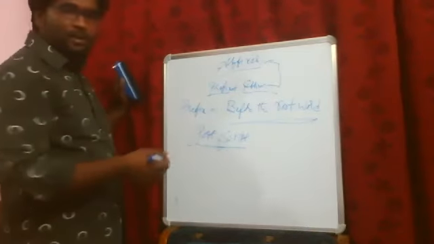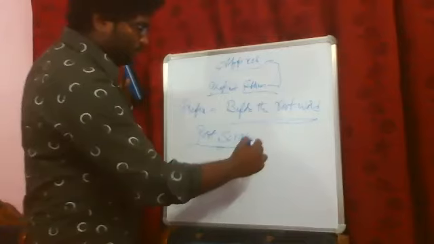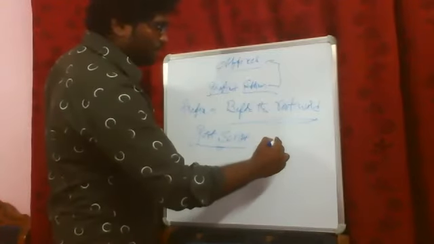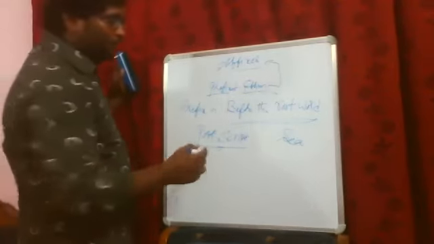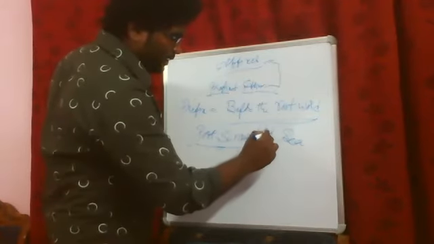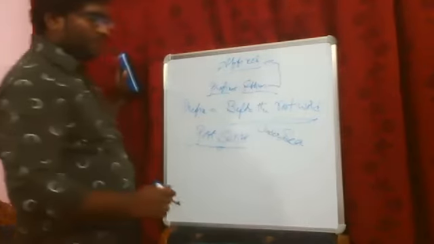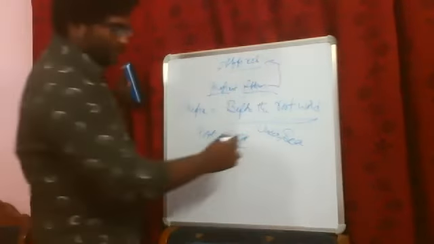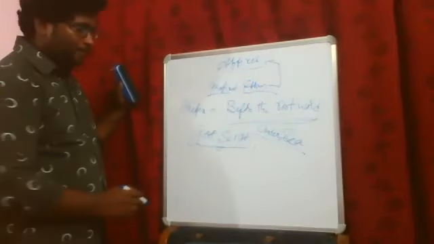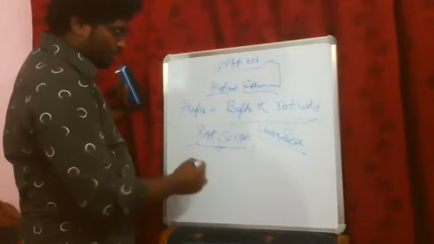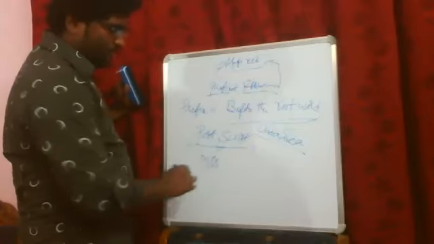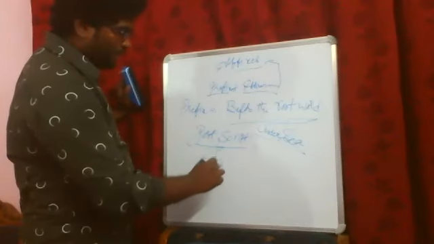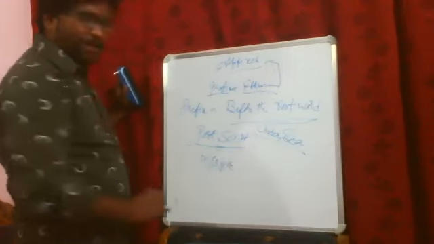Next, take the root word see. This is the root word, and I'm going to add the prefix under. Now we got a new word, undersee. Next, mis is the prefix and the root word is fire.